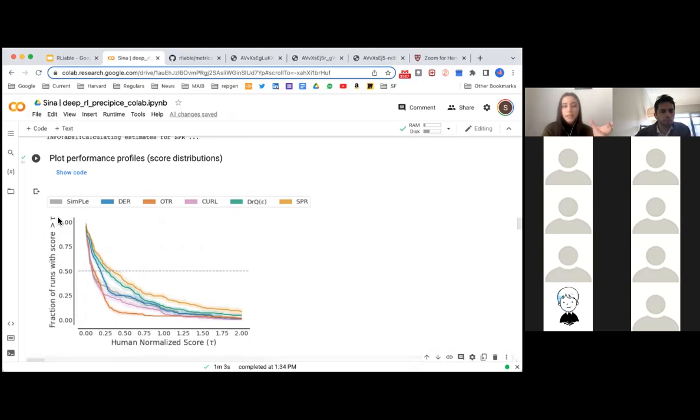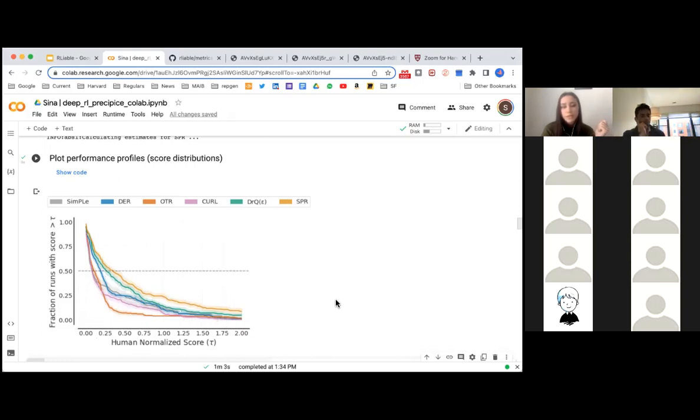So this really is a fraction. Here, with a score between 0 and 0.25, almost all of them are within that fraction. And as we get a higher and higher score, compared to a human normalized score, we're going down.